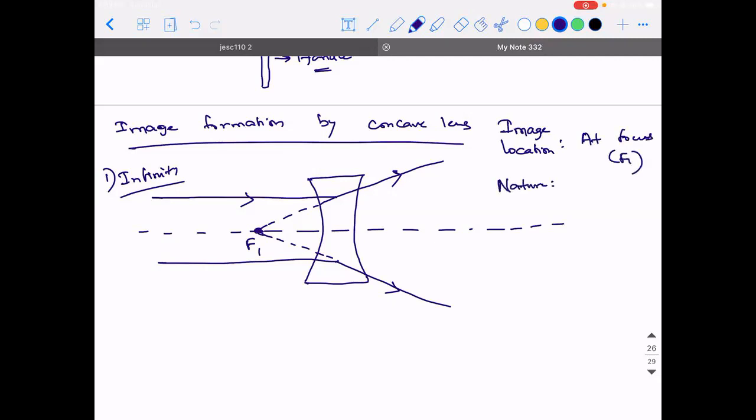Nature: virtual and erect. What about the magnification? It is highly diminished.